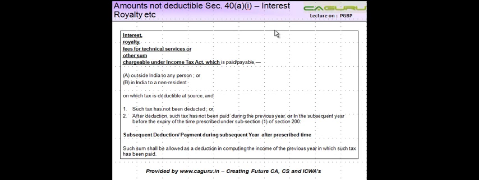Amounts not deductible under section 40(a)(i): interest, royalty, etc. Now what happens is that in many cases, a person who's a resident in India, let's say this portion represents India, the red box, makes a payment to a person who is outside India, or maybe there's a person in India who is a non-resident.